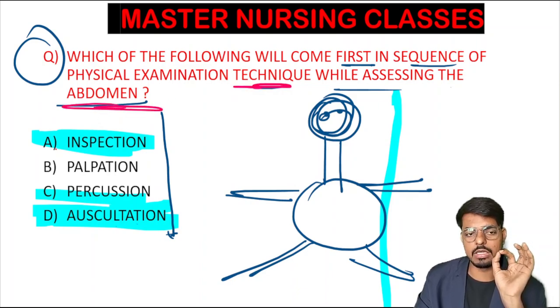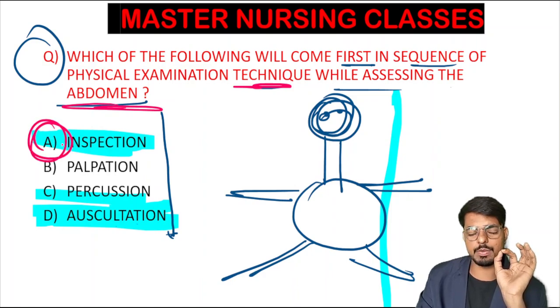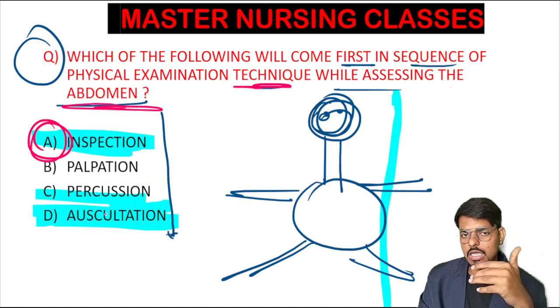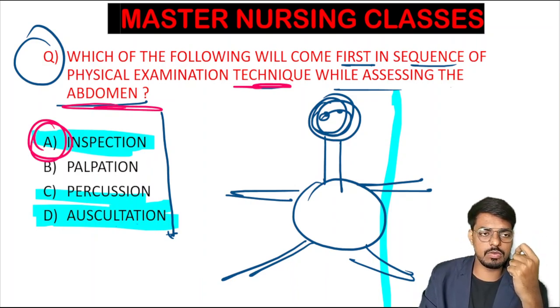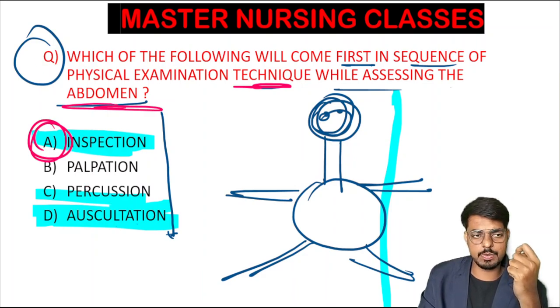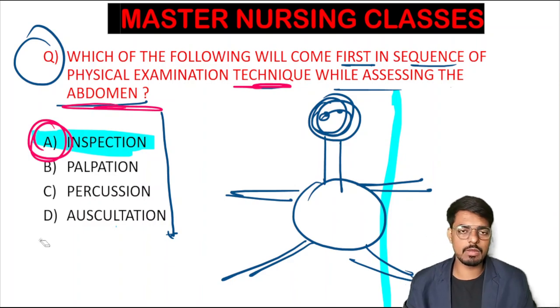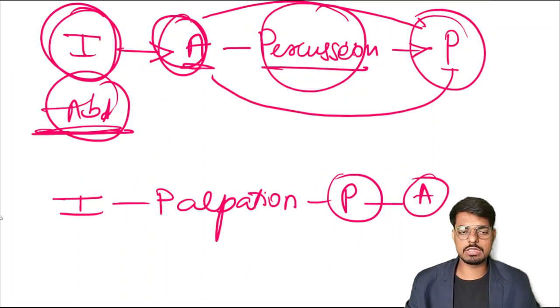While assessing the abdomen, the inspection will always remain first in all the assessment techniques. Then after that, I have discussed the sequence also. So the answer for this question is inspection. Wherever it may be, abdomen, thoracic, upper extremity, lower extremities, CNS, whatever you want to assess, always the first technique you will use is the inspection. This is the normal sequence in all the systems, and the sequence which we have discussed during the abdominal is only different. So we have discussed it already.